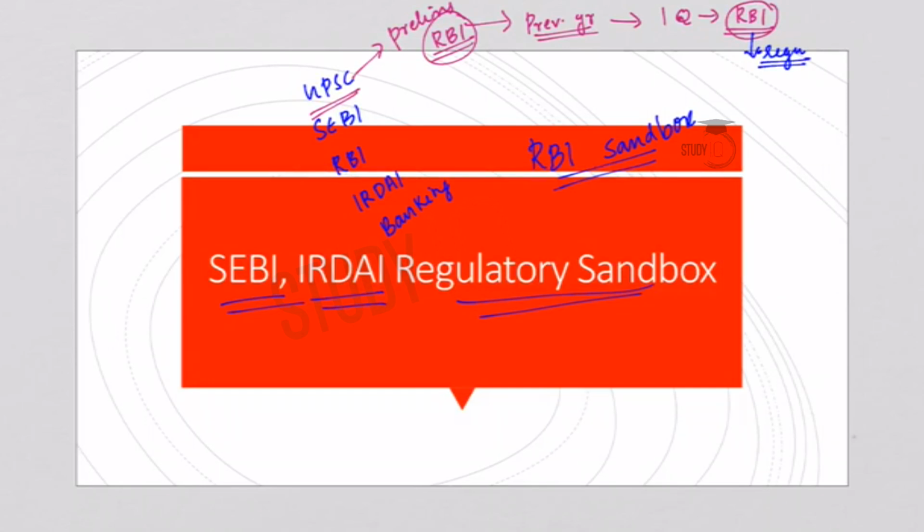So such questions are a sure shot in every preliminary examination. This is because RBI is the central bank of the Indian economy and the role of RBI as a regulator is very important and very significant. So every year for your UPSC preliminary examination there will be one question related to RBI.